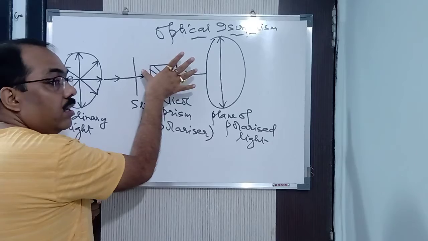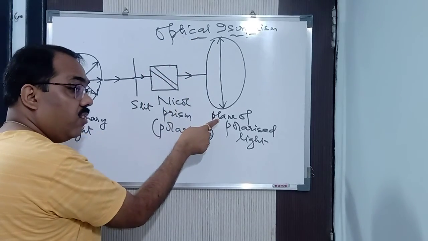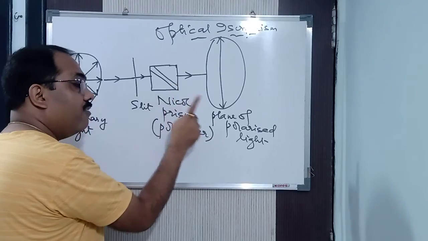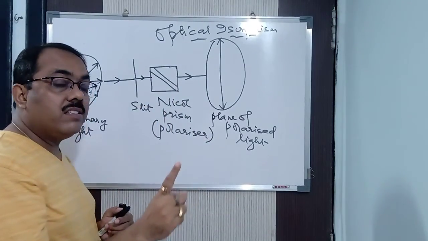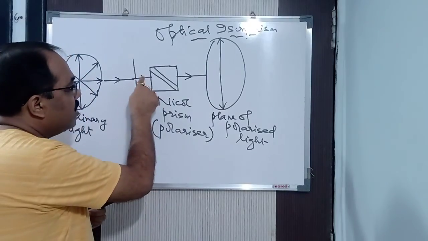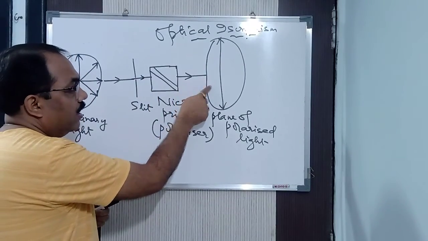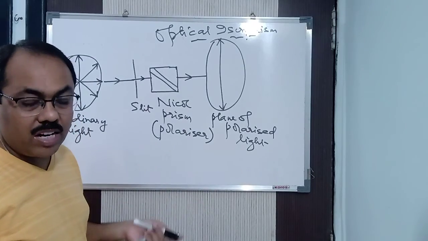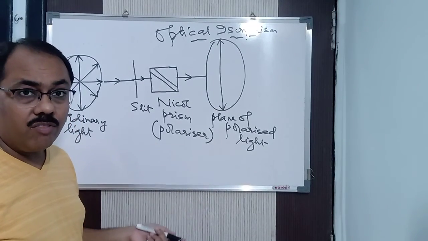Except one plane of light, where the angle of incidence is not greater than the critical angle, it is less than the critical angle, due to which it suffers refraction, and that plane is called the plane polarized light. Understood now? Where has the other plane of light gone?